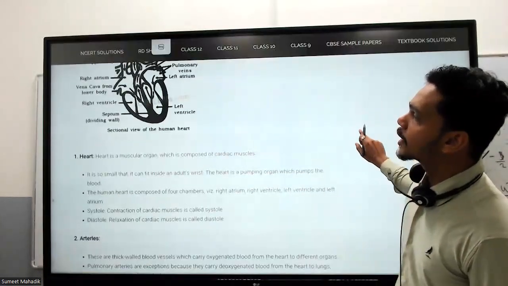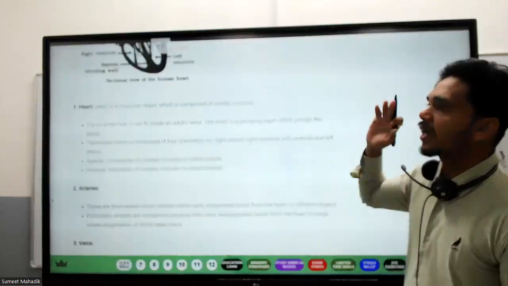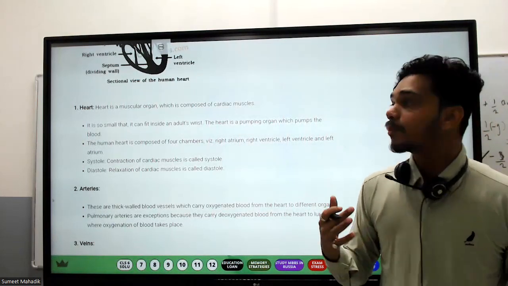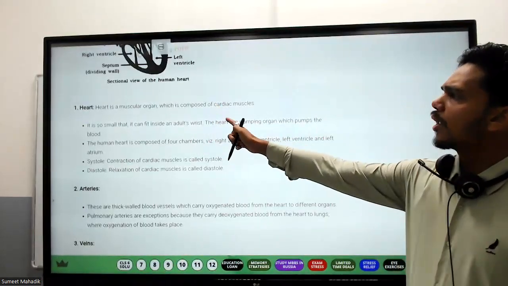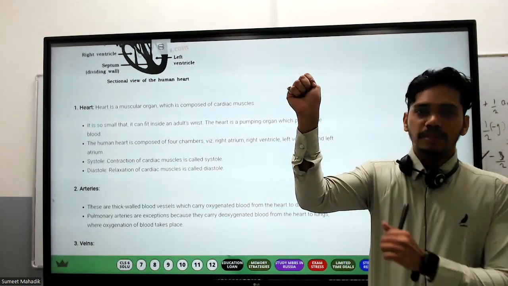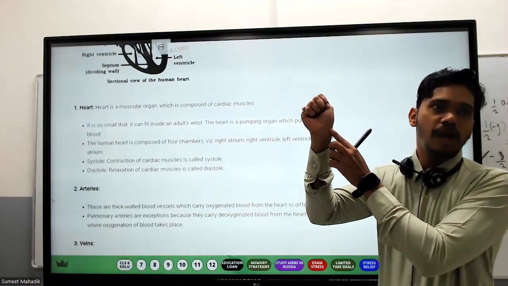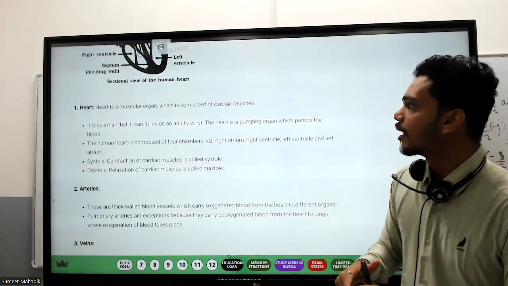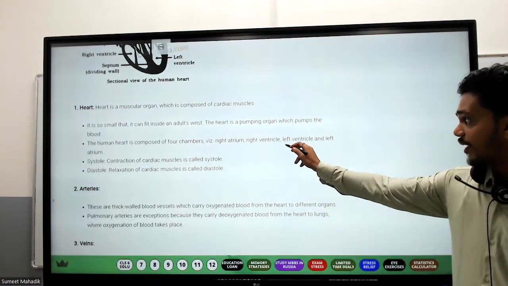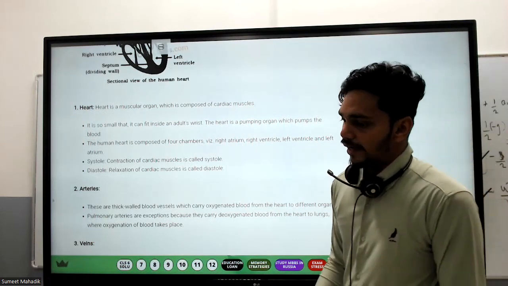Now heart is a muscular organ which is composed of the cardiac muscle. The muscles found in the heart are called cardiac muscles. It is so small that it can fit inside an adult's breast. Suppose I'm doing this. This is giving me an idea how much heart size is there, right? The human heart is composed of four chambers: right atrium, right ventricle, left ventricle, and left atrium.